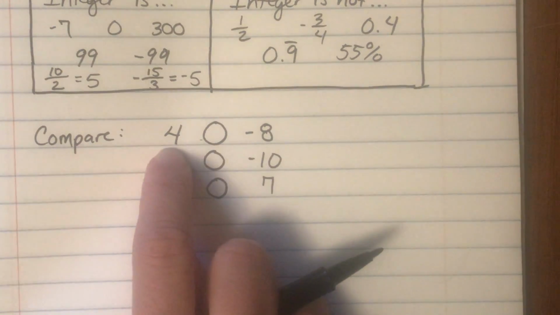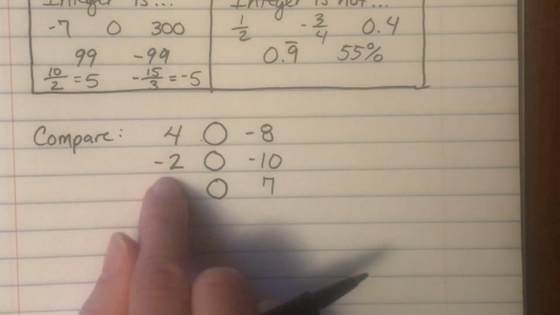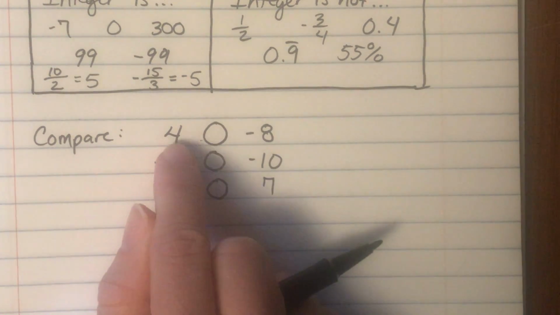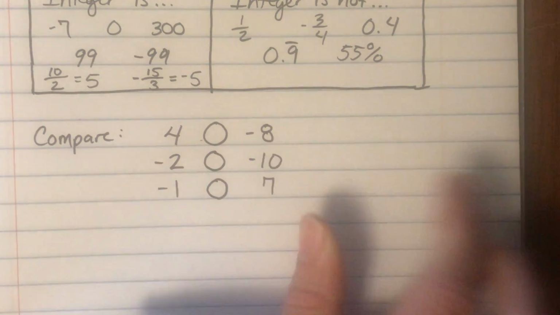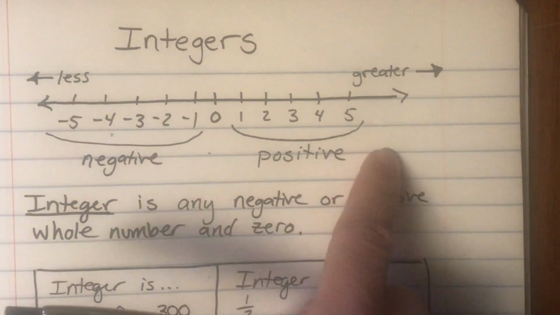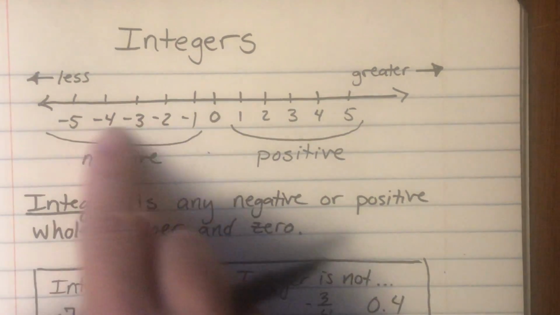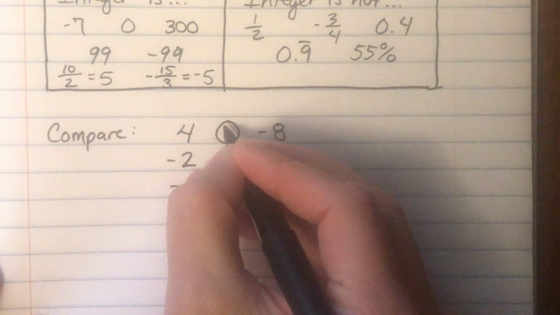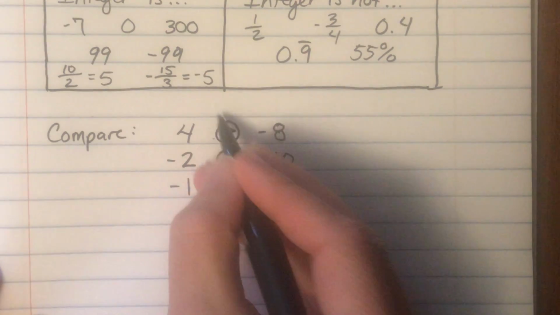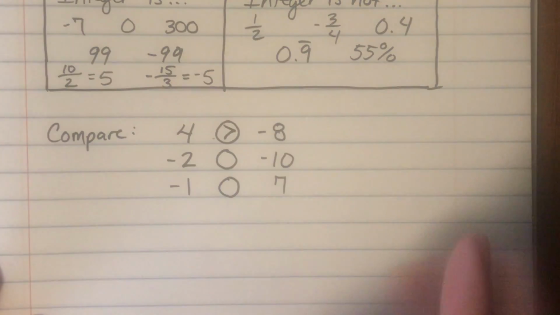So let's compare 4 and -8. Well, here's something that we do always know. We always know that a positive number is greater than any kind of negative number, right? A positive number is always going to be on this side of 0. Negative numbers are always going to be on this side. So positive numbers are always going to be greater. And so our alligator mouth is going to eat the positive number.